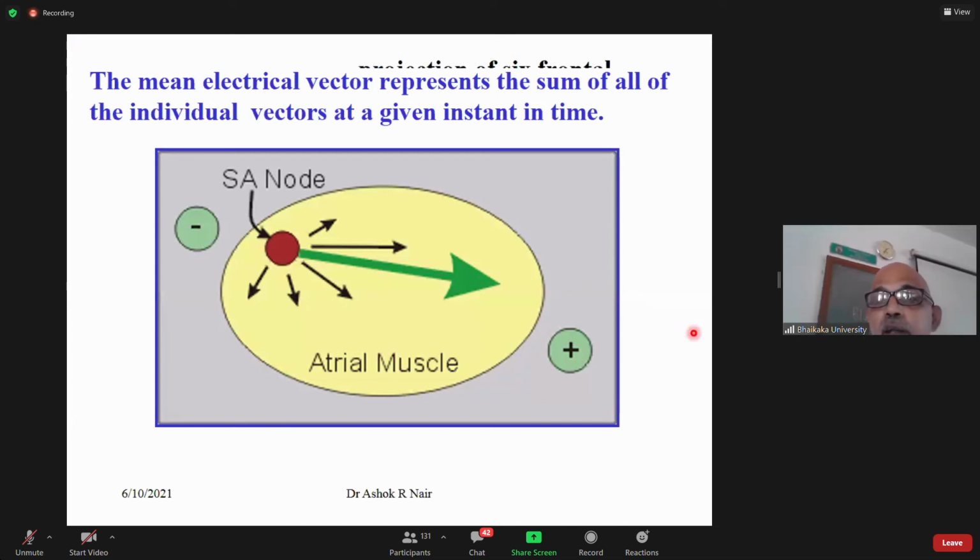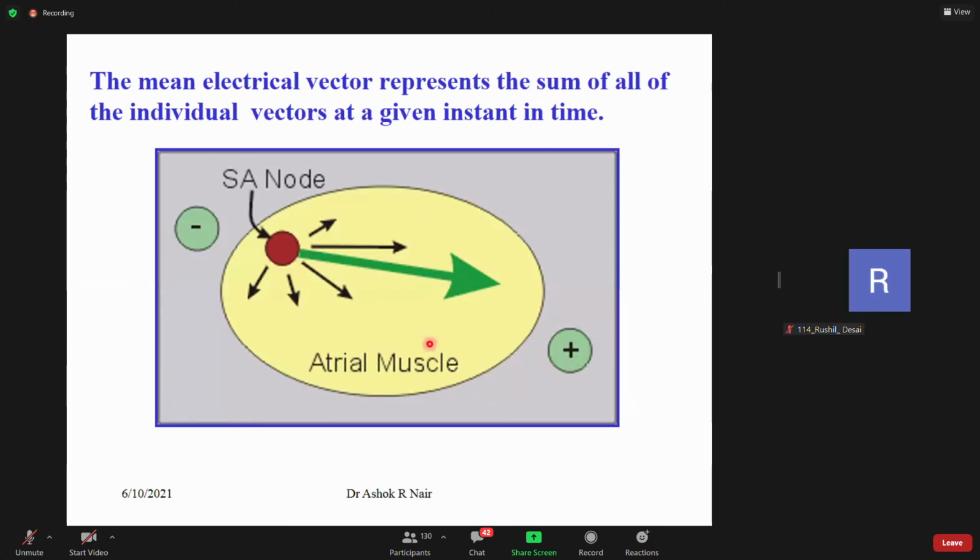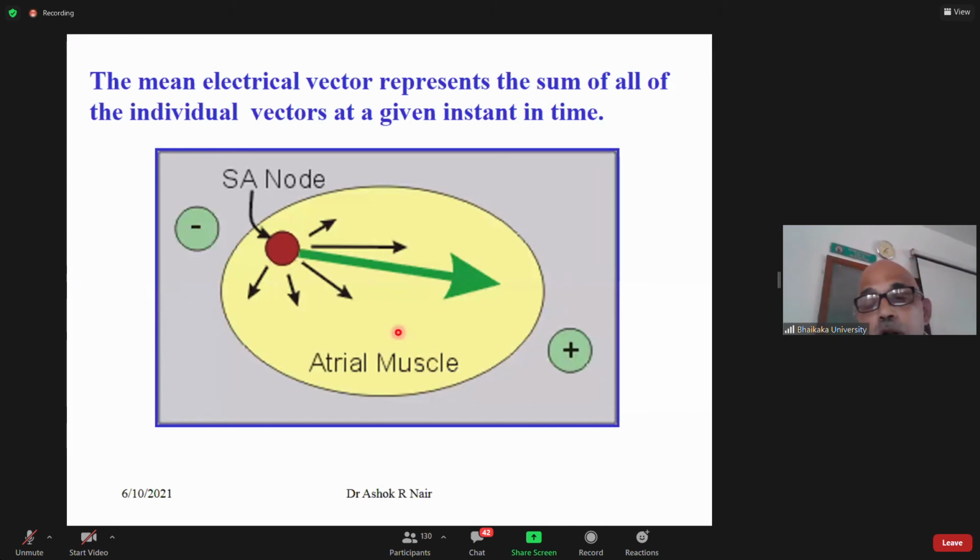The mean electrical vector represents the sum of all the individual vectors. You see, when the impulses are generated at the SA node and conducted to the atrial musculature, they spread in all directions. It will be conducted in all directions. The resultant vector will be in one direction.